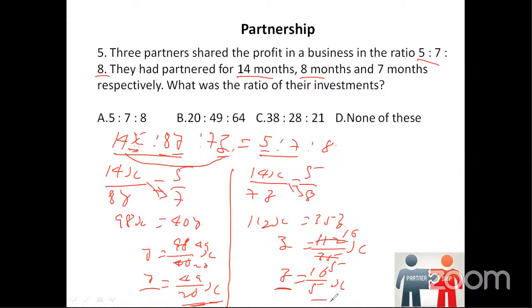Okay. Now, what are we going to do now? Now we are going to equate the three ratios.